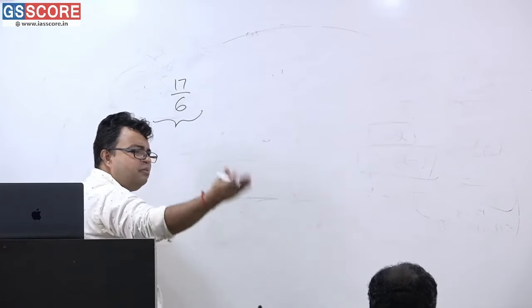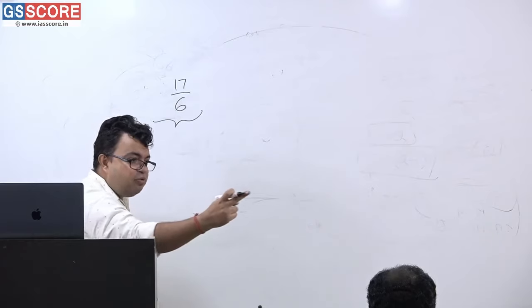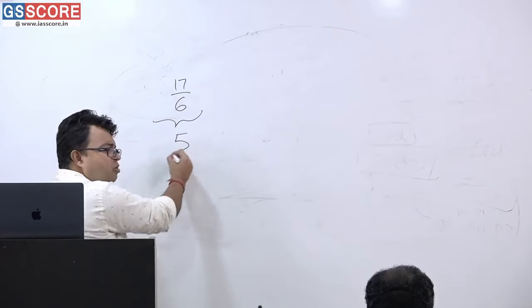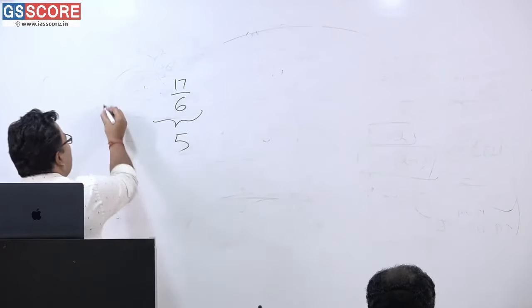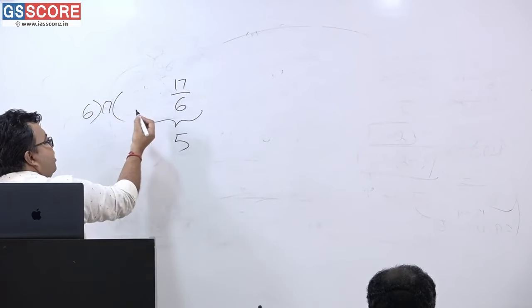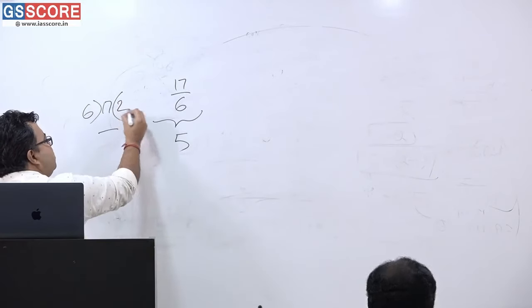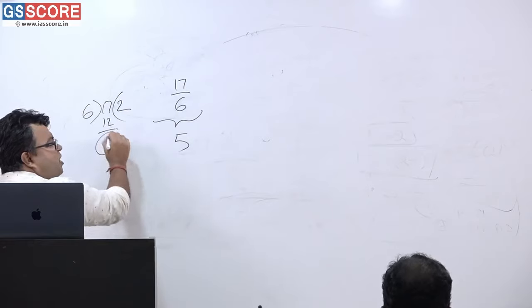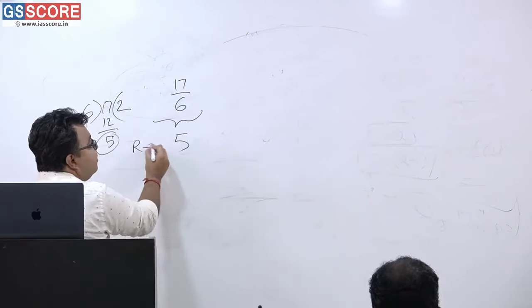6 2 12, so 5 is the remainder. Say it easily, 5 is the remainder. There is no nuclear science in this. 17 divided by 6, what is the remainder? 6 2 12, and here is the 5. 5 is the remainder. So this is the remainder.